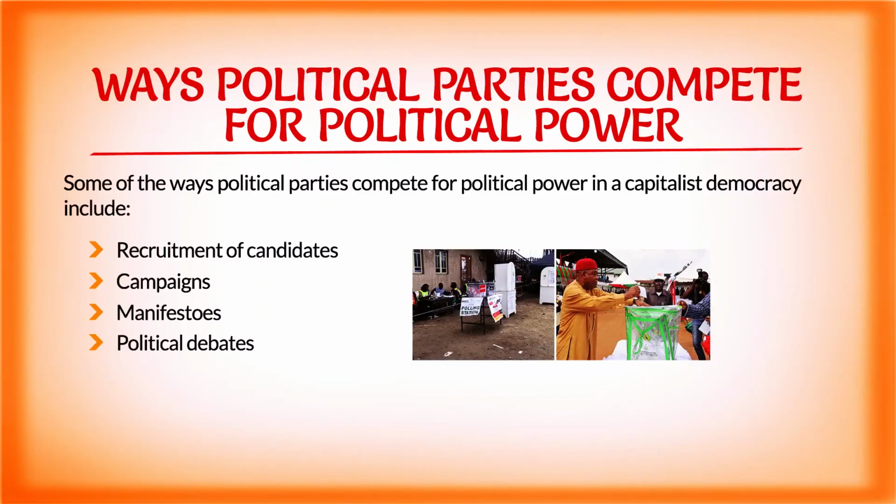They do this by letting the electorate know their intentions and all that they are set to do if they are voted into the various political positions available in the country. All of these activities are known as political campaigns. Another way through which political parties compete for political power in a capitalist democracy is known as manifestos.